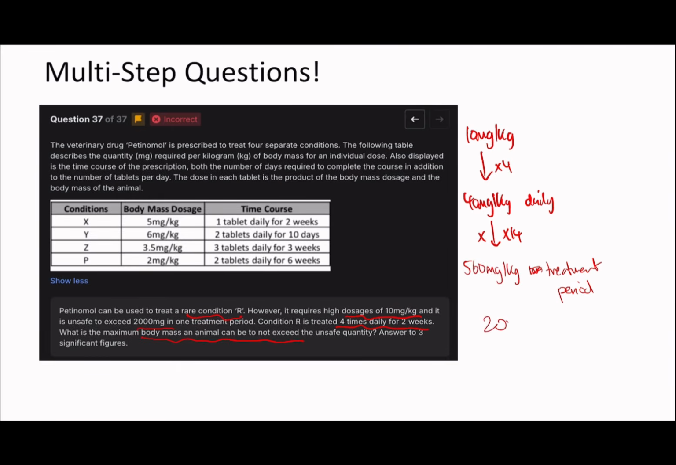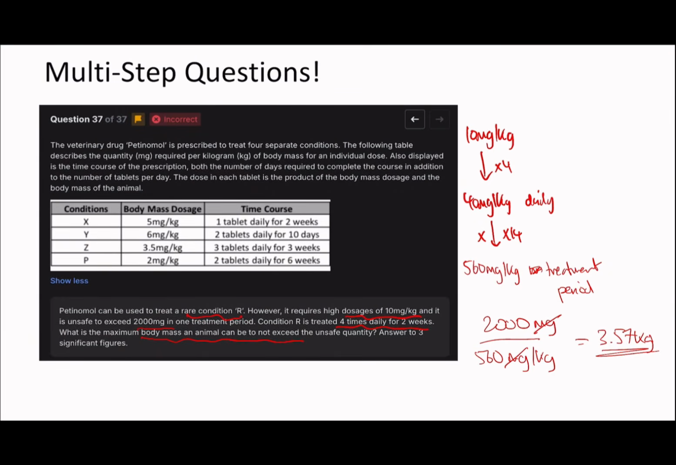And the maximum dose you can take is 2,000 milligrams. If you do 2,000 milligrams divided by 560 milligrams per kilogram, the milligrams cancel and the kilogram kind of flips to the top, if you can imagine that. So you get 3.57 kilograms. Okay.